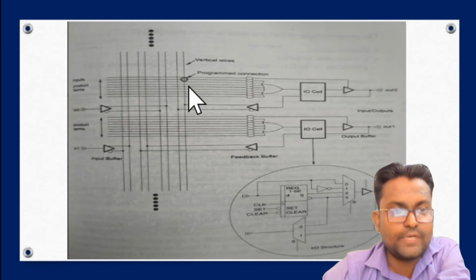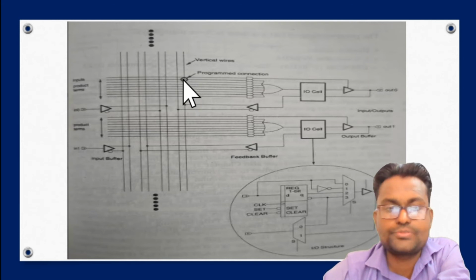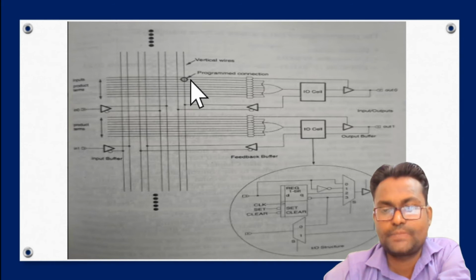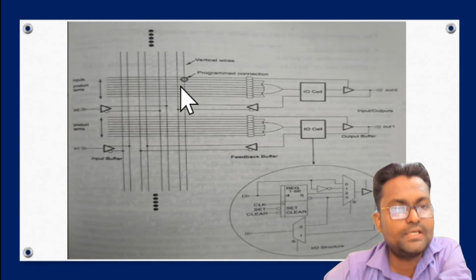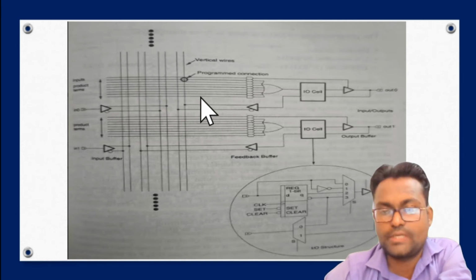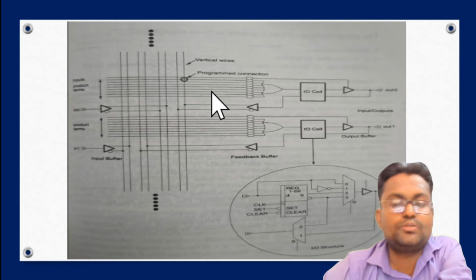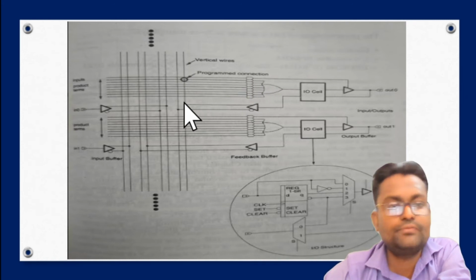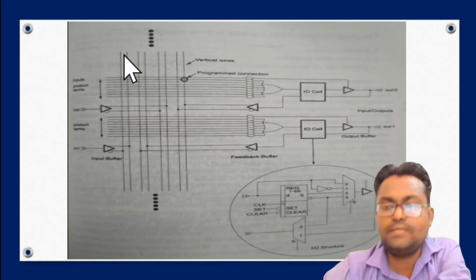It means that here the vertical line and horizontal line are fused. When the vertical line and horizontal line are fused, it means that these are the programmable connection. It represents the programmable interconnection between them. If the circle is not mentioned here, it means that there is no programmable interconnection between the vertical line and horizontal line. So according to the input that we provide to the input of the AND gate, we can fuse the vertical line and horizontal line.